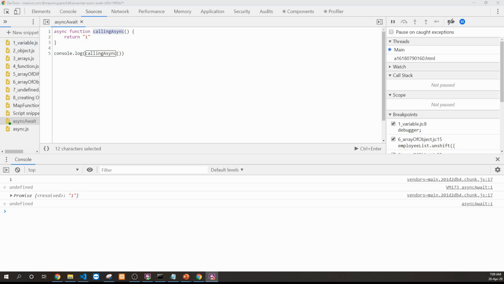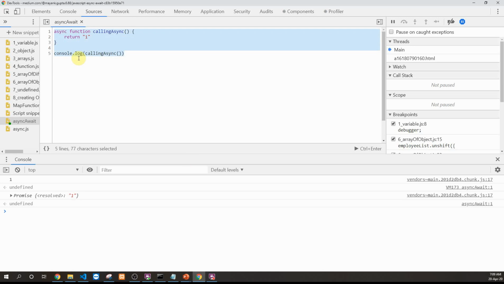If you are putting an await keyword in front of a promise, it signifies that we have to wait for that particular promise to be resolved. So until and unless that promise is resolved or rejected, we have to wait for the output. So let's see, with the help of an example, we'll be creating a promise and then we'll be making that promise a synchronous rather than asynchronous process.